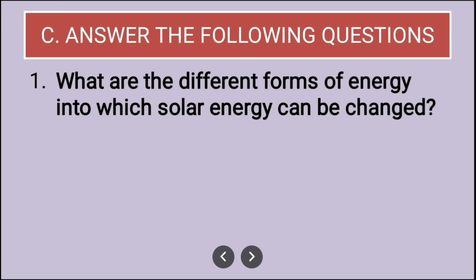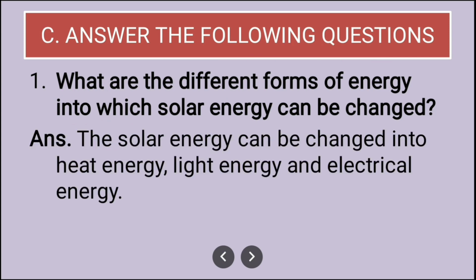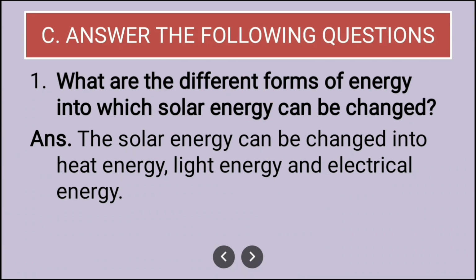Okay. So first question is, what are the different forms of energy into which solar energy can be changed? Here you will write the solar energy can be changed into heat energy, light energy, electrical energy. So these are the different energies which can be obtained from the solar energy. Let us move on to the next question.